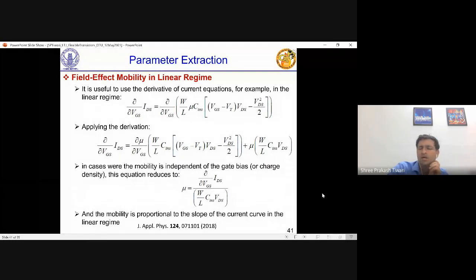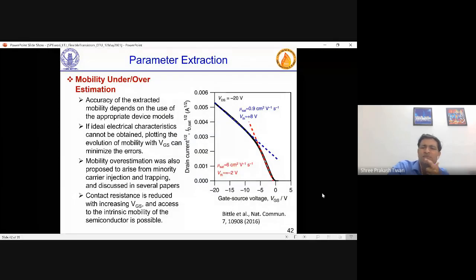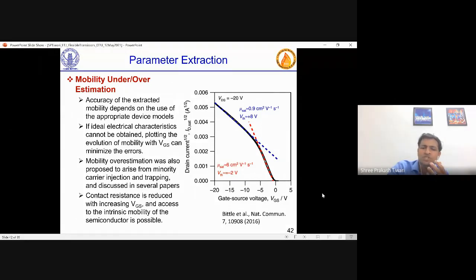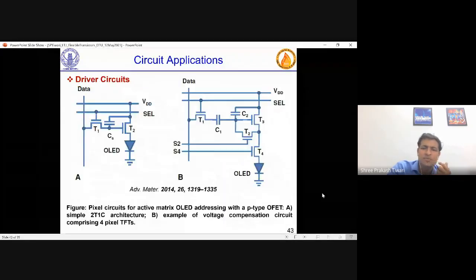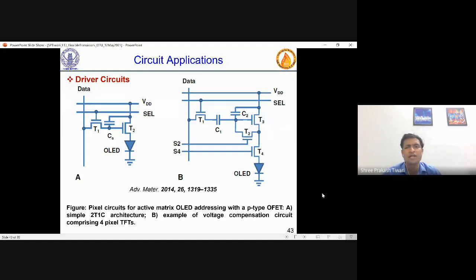How do you calculate linear and saturation mobility? Sometimes these slopes can be different. And when slopes are different, you can overestimate or underestimate mobility. So you have to see which operating region you want to use. And accordingly, you have to tell what is the mobility achieved from your devices. Generally, one issue with organic transistors is that you get good P-type devices, but not good N-type devices. Why so? Because for N-type devices, you want your LUMO to be matching with the metal work function.